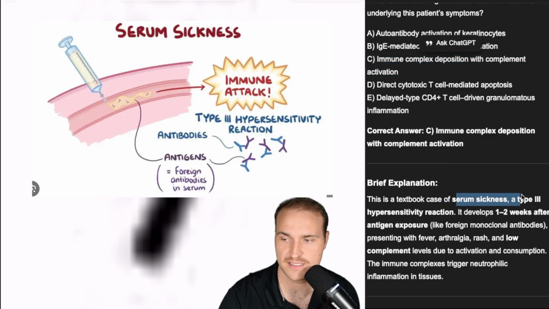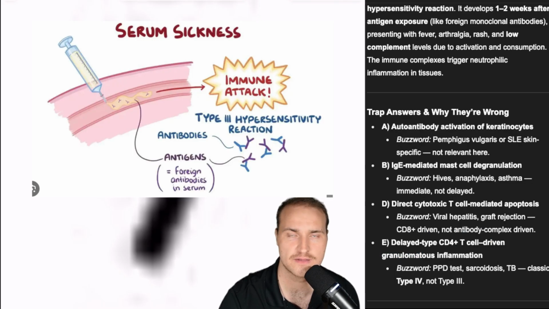She's got serum sickness, which is type 3 hypersensitivity. It's 1 to 2 weeks after you have a foreign monoclonal antibody. We have fever, arthralgia, rash, low complement. Arthralgia is just pain at your joints, by the way. Here are the other answers and why they're wrong.